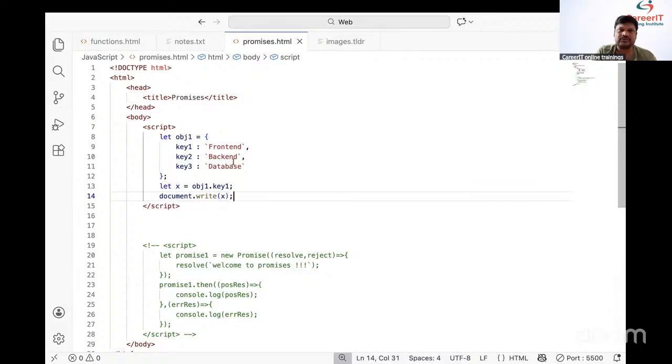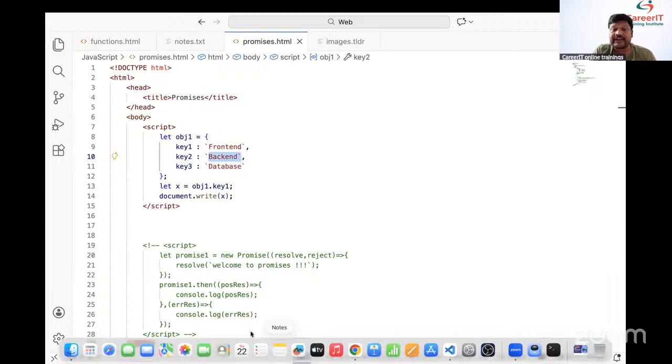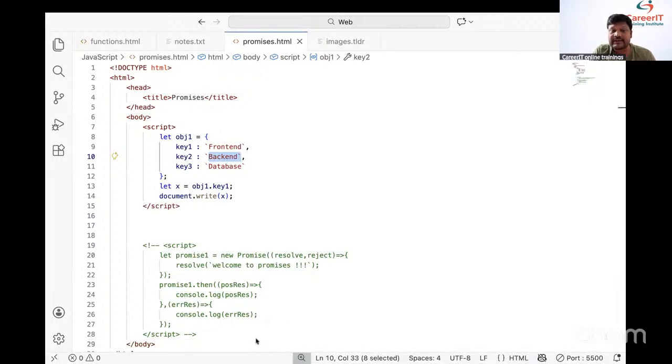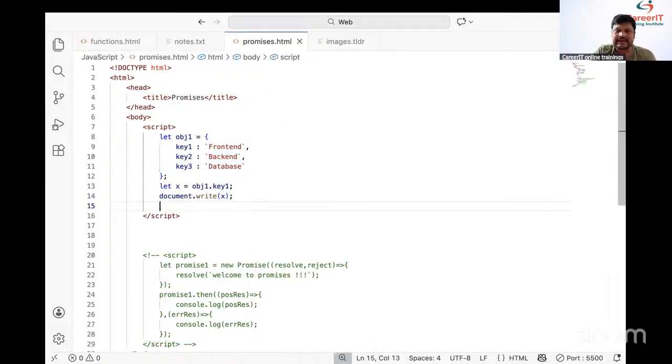Now students, how to read the backend? I want to read the backend. Can anyone help me? Here, let y equal to obj1.k2. obj1.k2. Automatically we are able to read the backend.